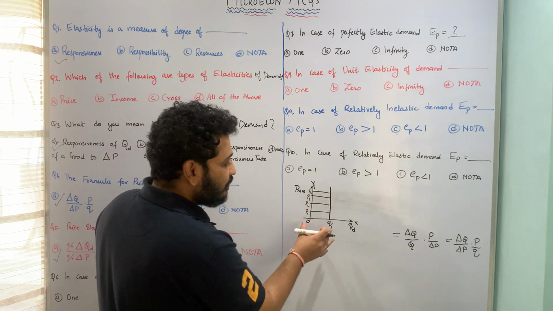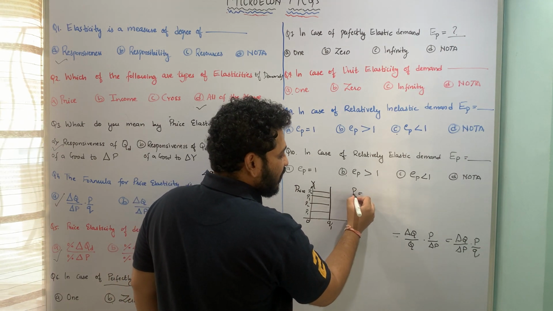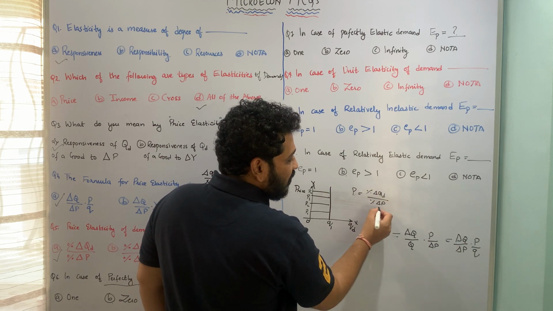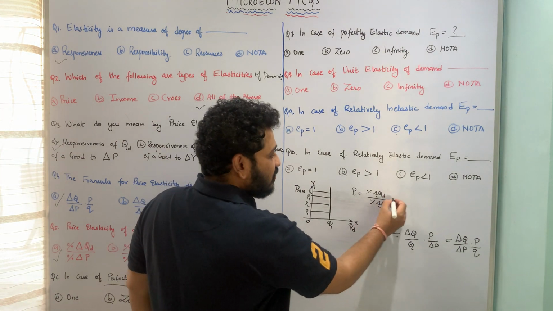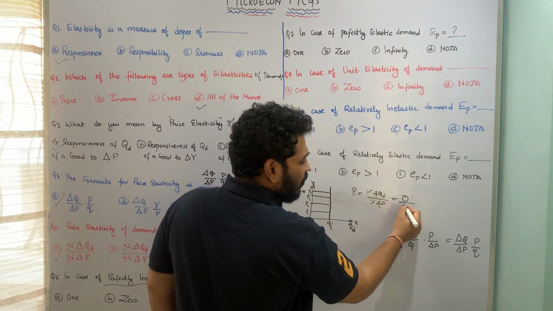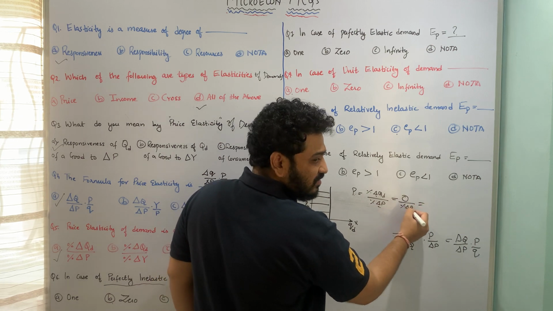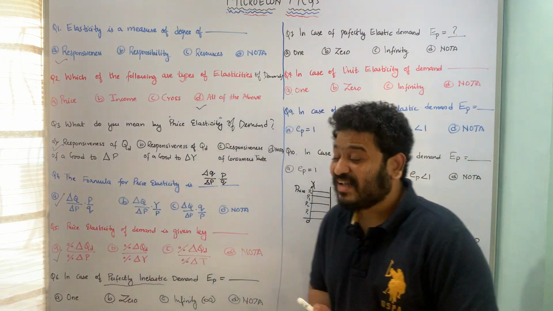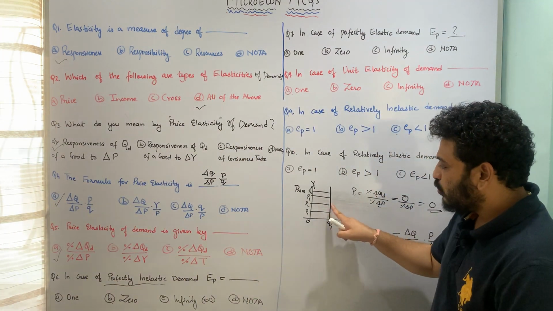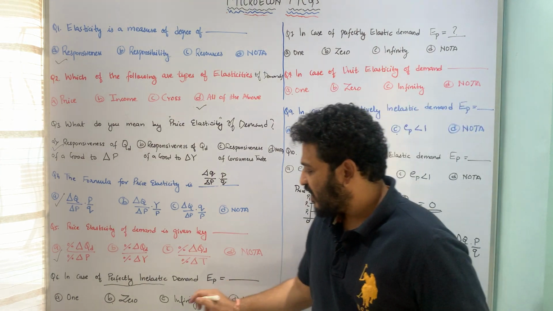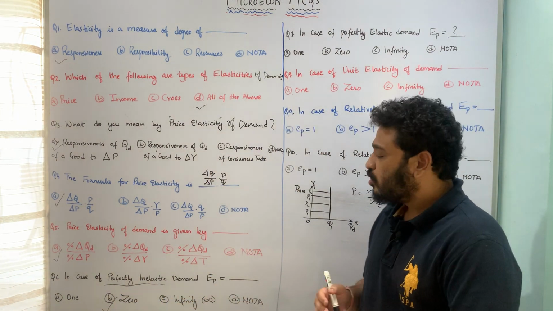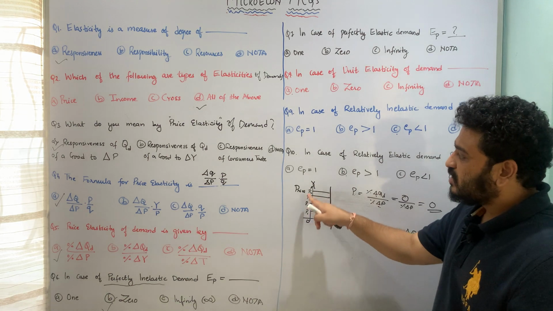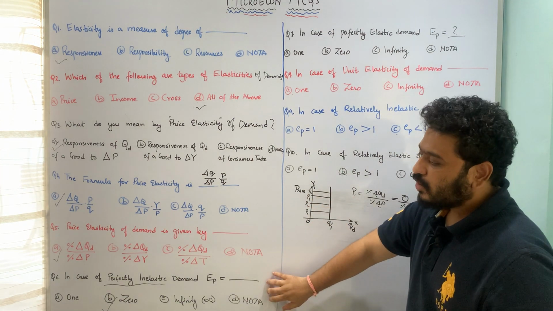In our usual formula, price elasticity of demand is equal to percentage change in quantity demanded due to percentage change in price. The price is changing, but the quantity is remaining the same. That means this is 0 divided by whatever the percentage change in price is. 0 divided by anything is 0. So in case of perfectly inelastic demand, the graph is going to look like this, and the value of elasticity is always going to be equal to 0, because there is no change in quantity; there is only change in price. I hope this question is pretty much clear.